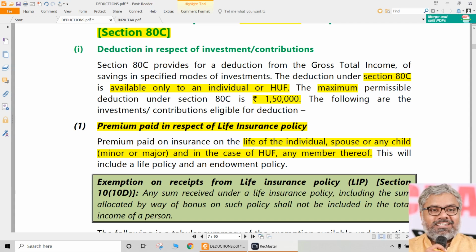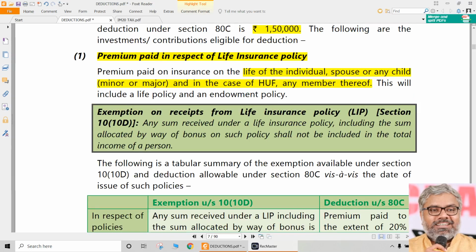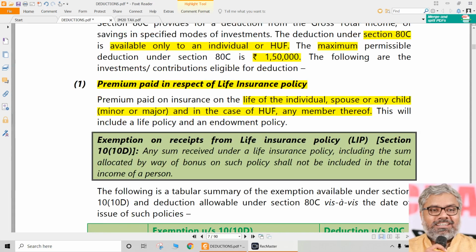Not only for this first point, there are so many points ahead of this under Section 80C. So what is the first point? Premium paid on an LIC policy, that means a life insurance policy, by the SSC on the life of the individual, spouse, or children of the SSC. That's it. Other things we don't need. Endowment policy, what is a life policy, what is an endowment policy, we don't need to go into those. Endowment is also life insurance only. So that premium paid will be eligible for Section 80C.